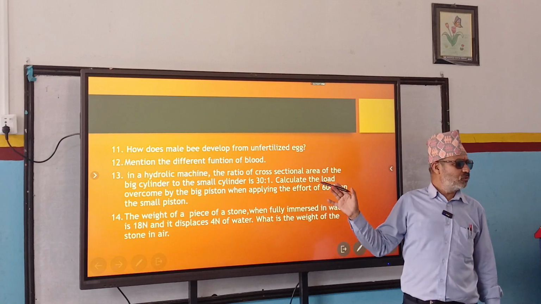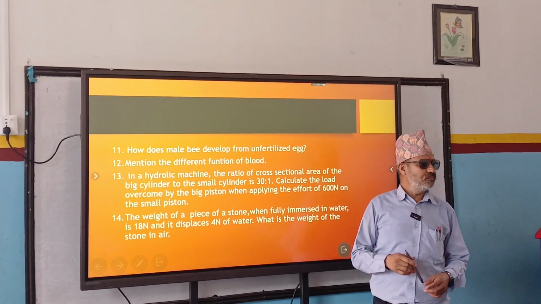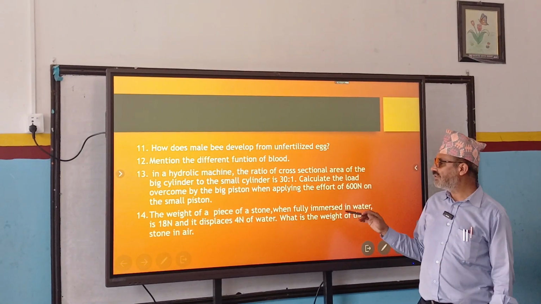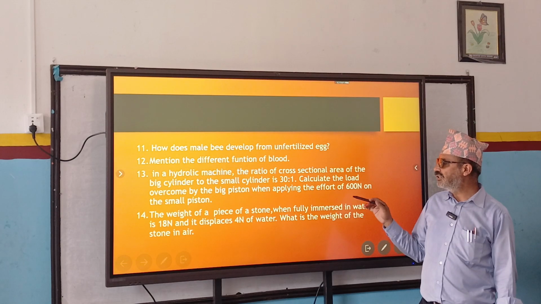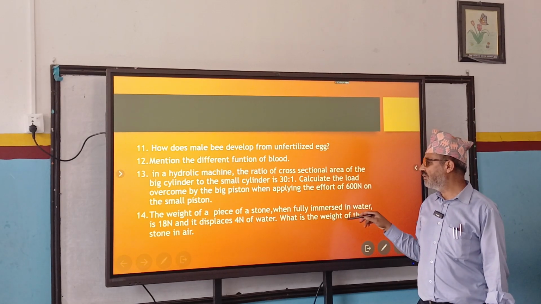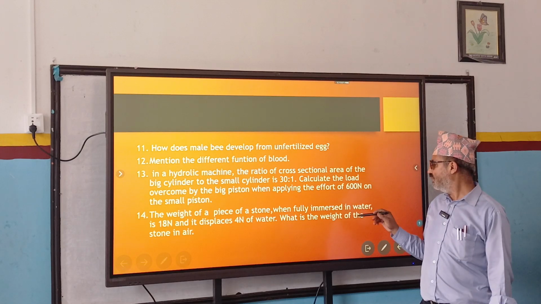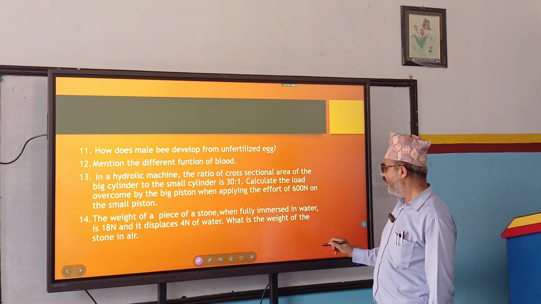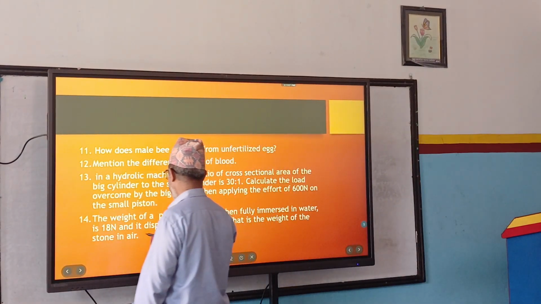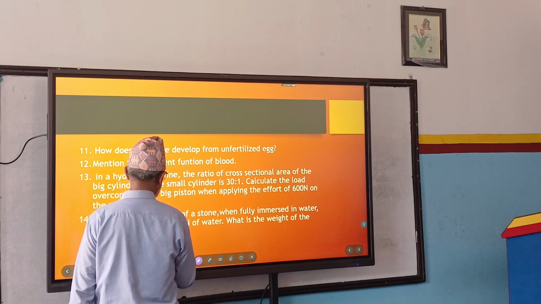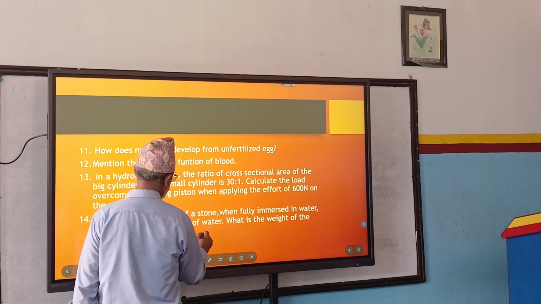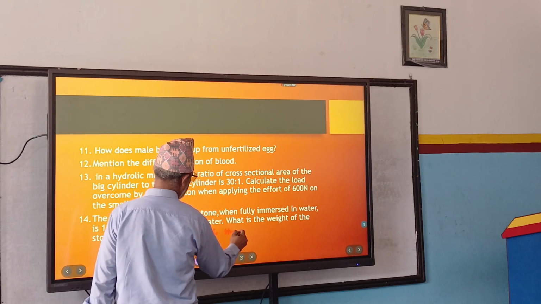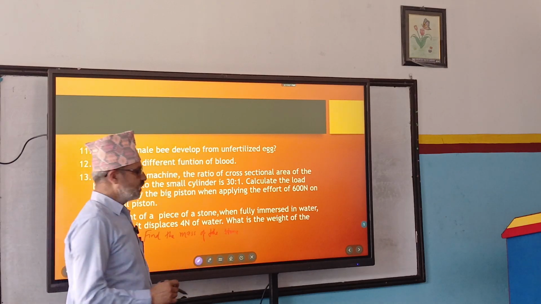Okay, so you got the idea how to do this, right? Now number 14, read the question. Immersed in water is 18 Newton and it displaces 4 Newton of water. What is the weight of the stone in air? It is given, but it must be a complete question. Find the mass of the stone.